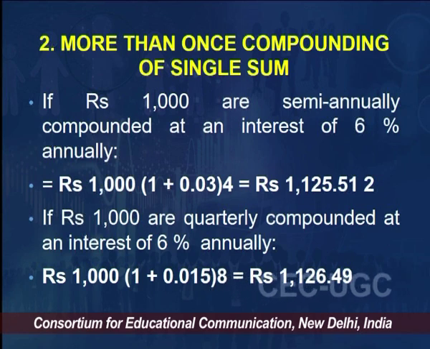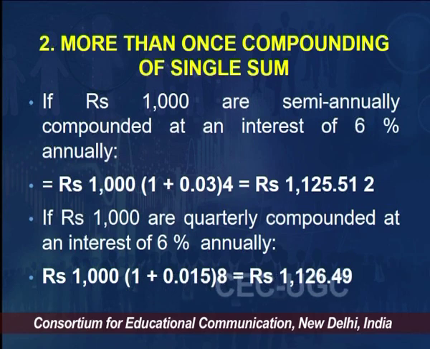So, it means if I have to use the factor, I will look in the table, I will look for the percentage rate of interest column for 3% and the row for N4. And if you solve it otherwise, you will get the answer 1125 rupees 51 paisa, which is given there. So, you can solve it two ways, by solving this equation, i divided by m and n multiplied by m, or else use the factor from the table, your answer would be same. This was more than once compounding of single sum.